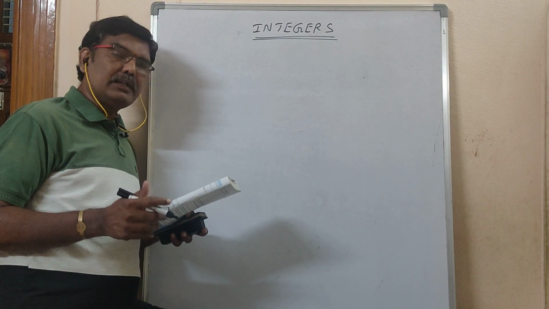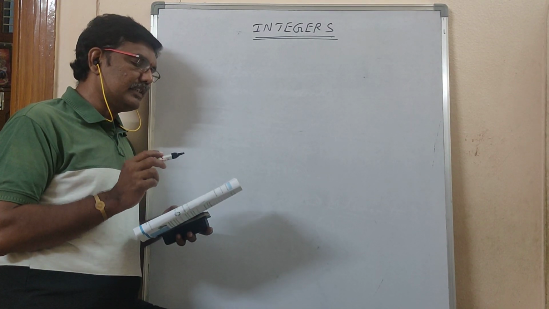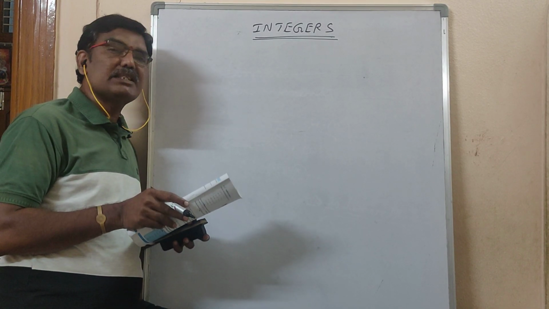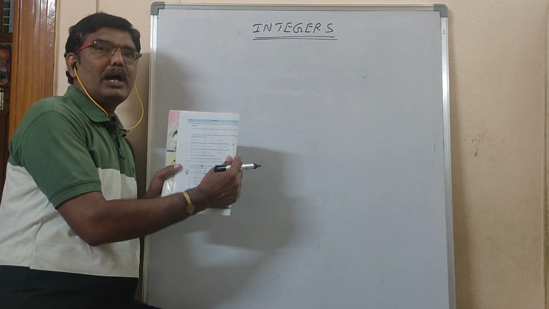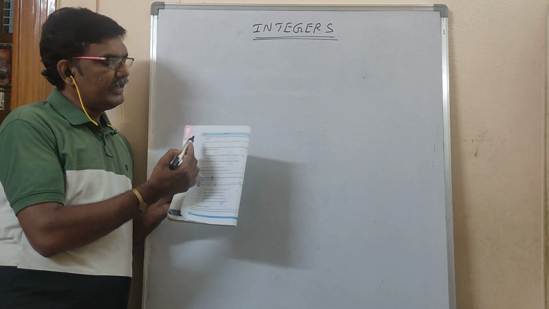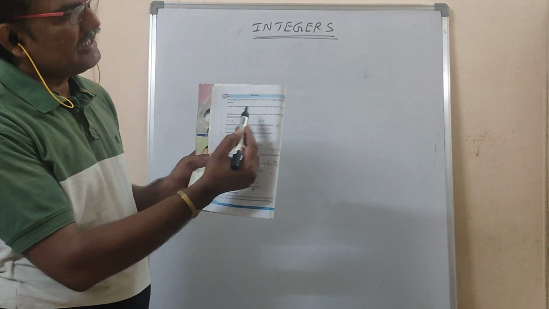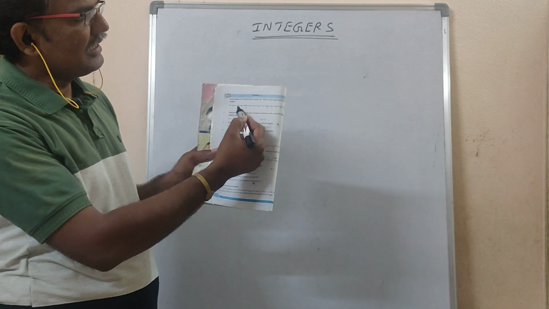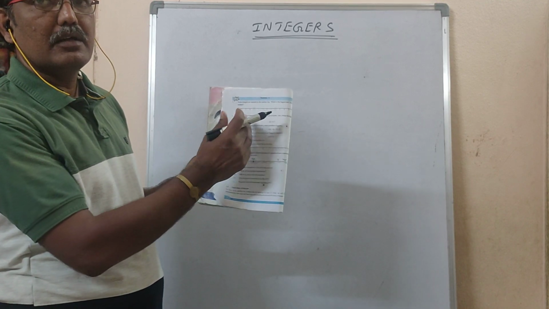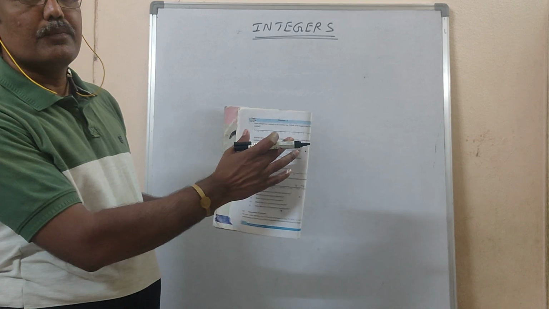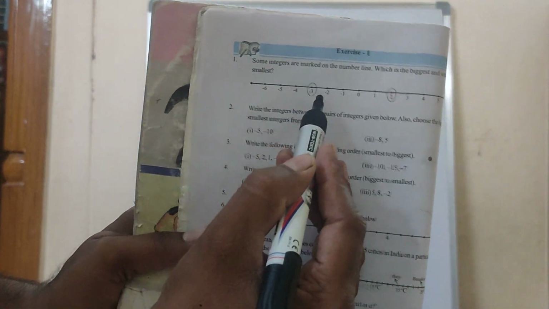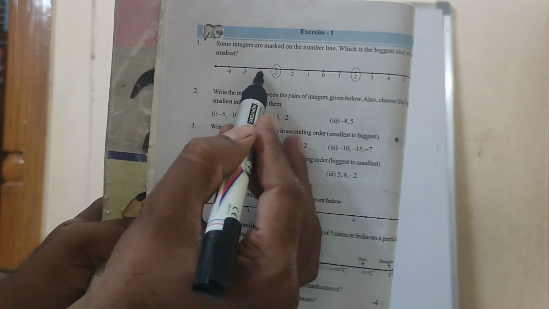Now we will go for exercise 1. I will read the question. Some integers are marked on the number line. Which is the biggest and which is the smallest? In your textbook, one number line is drawn. Arrow marks are on that side and this side, and here -3 is circled, 2 is also circled. Here -3 is there, here 2 is there. Both are circled.